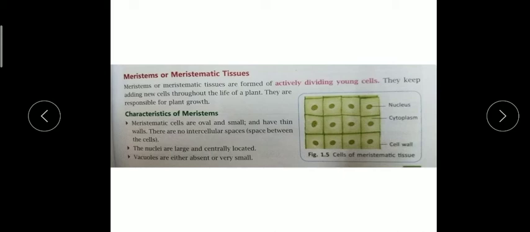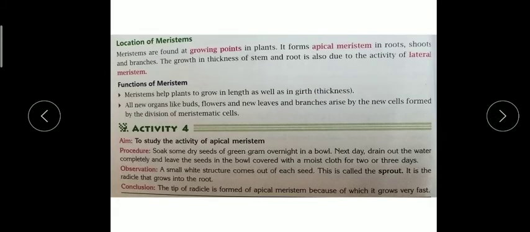Remember the characteristics. One more thing I want to say, children: you should know what meristematic cells are used for, where they are located, and what their functions are. These are the 3 things you should know about this chapter: the function of this tissue, the location of that tissue, and the definition of that tissue.